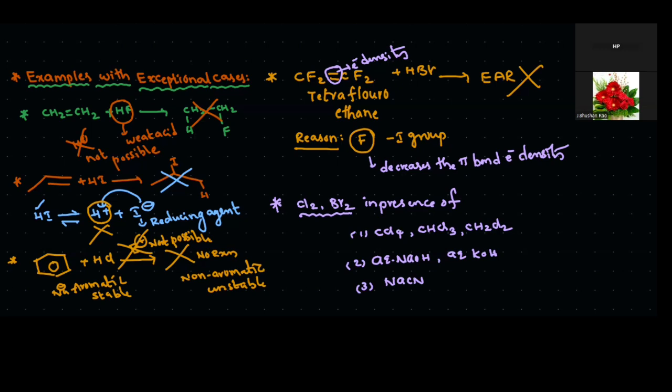Next, the first one: CH2=CH2. So when the ethene molecule reacts with chlorine, in the presence of CCl4 in the first case, and in the second case aqueous sodium hydroxide condition, what happens in these two cases?